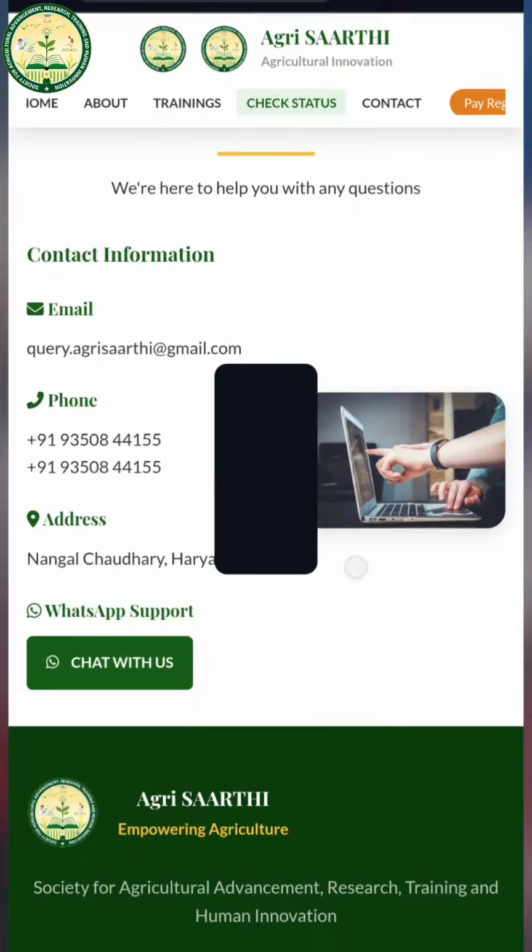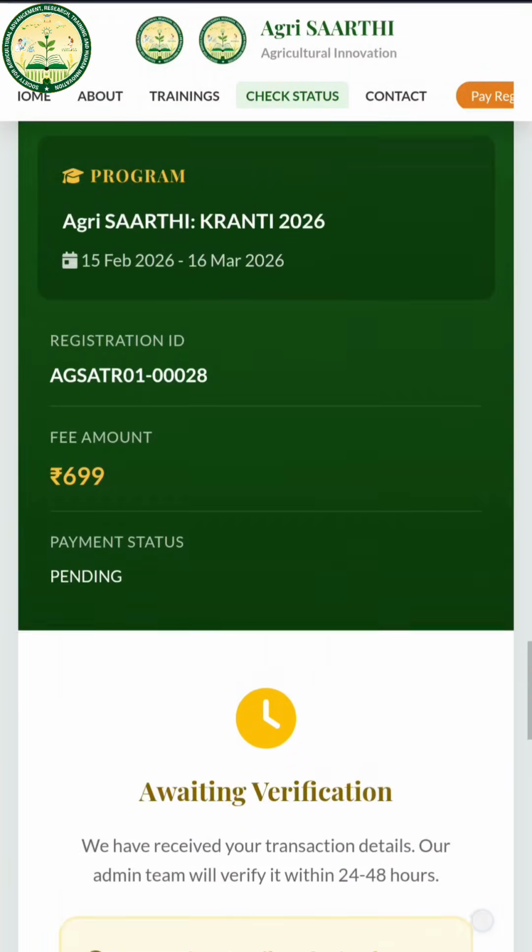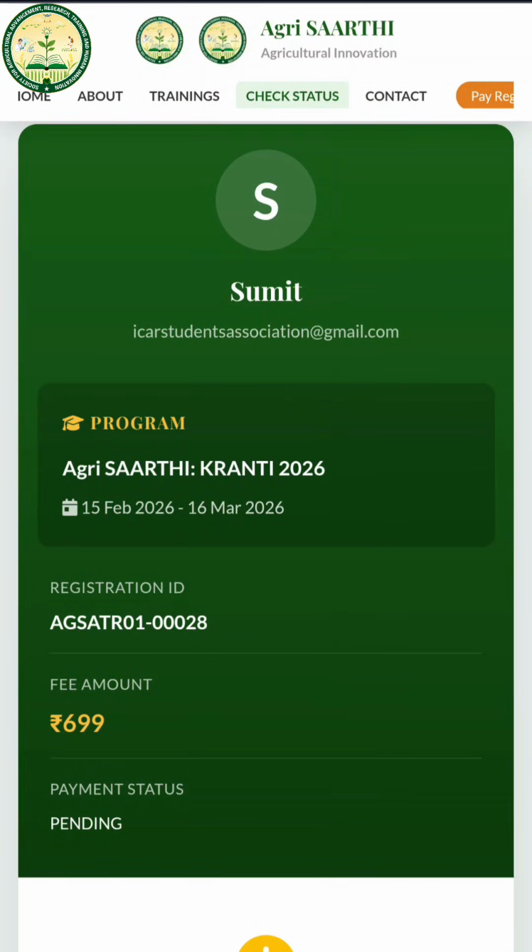And one more thing you have to take care of: once you have submitted this form, you have to send your payment screenshot. The number is different, 93509444155. You have to send the payment screenshot to that number, and you will be added to the official WhatsApp group.